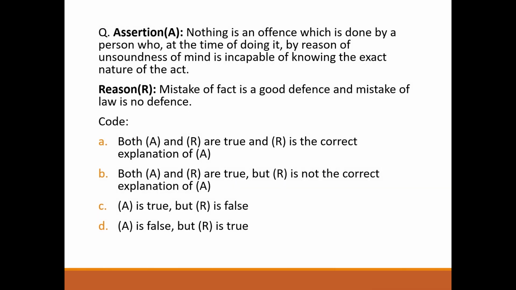Next question. Assertion. Nothing is an offence which is done by a person who at the time of doing it, by reason of unsoundness of mind, is incapable of knowing the exact nature of the act. Correct? Mistake of fact is a good defence and mistake of law is no defence. Correct? So answer will be option B. Both A and R are true, but R is not the correct explanation of A.